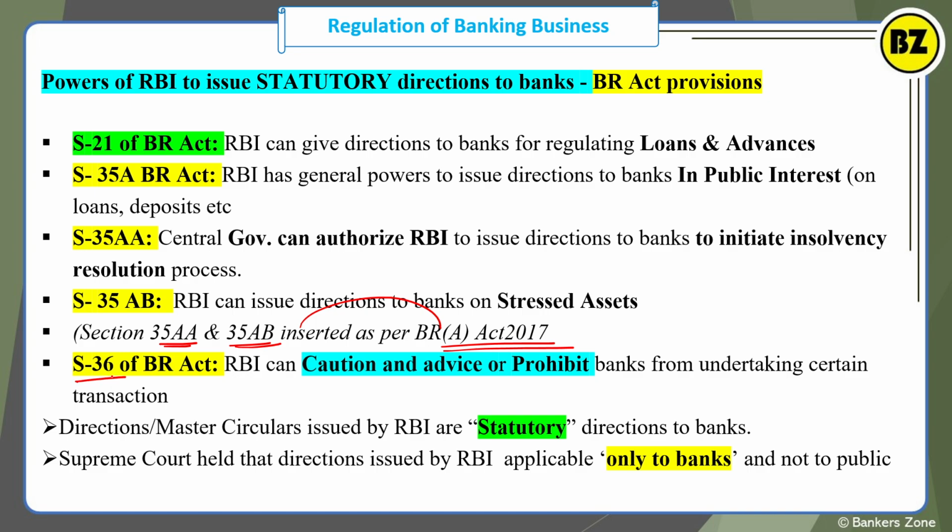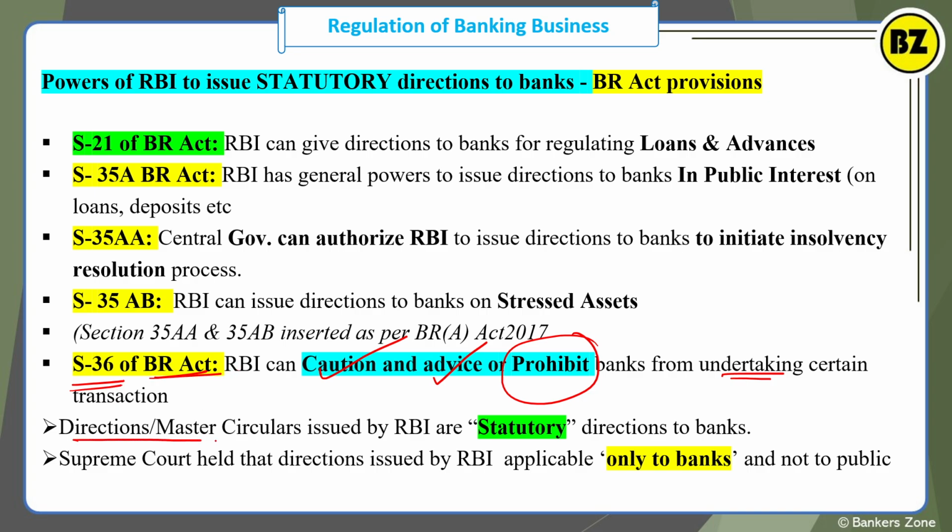According to Section 36 of the Banking Regulation Act, the RBI can caution, advise or even prohibit the bank from undertaking certain transactions or certain business, right? So RBI can say you cannot deal in, for example, trading activity. Such a direction RBI can issue, right? So RBI can send advice, RBI can send a caution, or RBI can even prohibit the bank from undertaking certain transactions, certain businesses, right? This is all from Section 36 of the Banking Regulation Act.